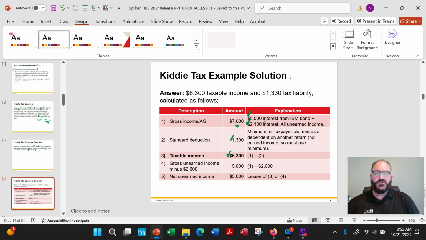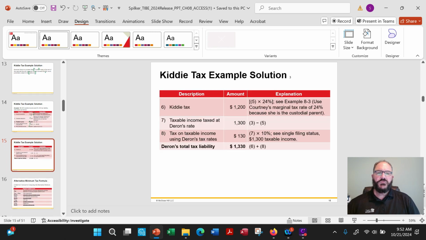Okay, gross unearned income minus $2,600 is $5,000. Right? Net unearned income is $5,000. So you would take number 5, that 5,000, times 24%. Okay, gives you that $1,200. Taxable income at Duran's rate is the other $1,300. He's at 10%, so that's $130. So you add these two together to get this. This is at 24%. And this piece right here is at 10%. And that's because of the kiddie tax.